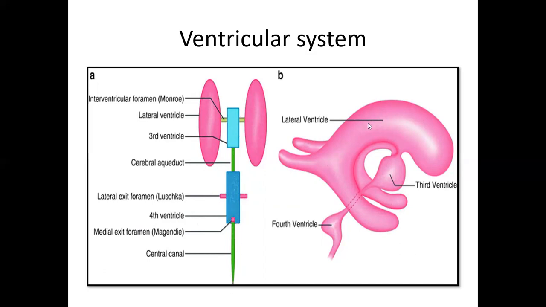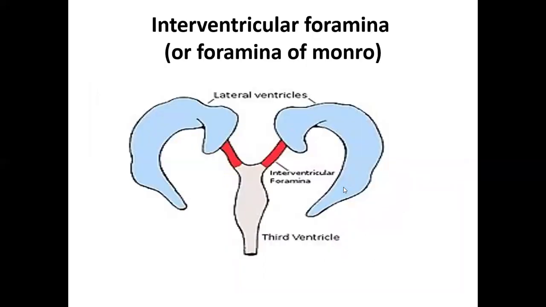If you can see here, the lateral ventricles communicate through the foramen of Monro. This is the pouch-like third ventricle, and slowly it goes back through the cerebral aqueduct to the fourth ventricle. So the two lateral ventricles communicate with the third ventricle through the foramen of Monro, or interventricular foramen.